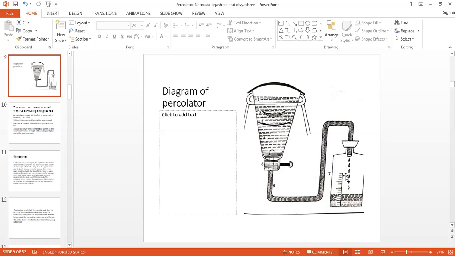Close the lid of the percolator and keep it for 6 hours, undisturbed. Open the cork after the 6 hours, and again you will get the mother tincture. The tincture obtained is again sent to the laboratory for its strength. So in this way you can collect the mother tincture.